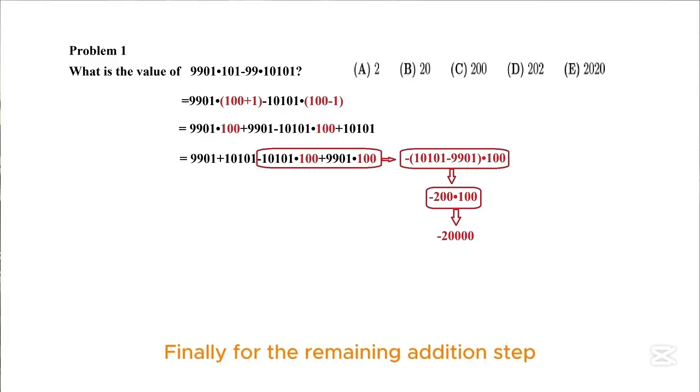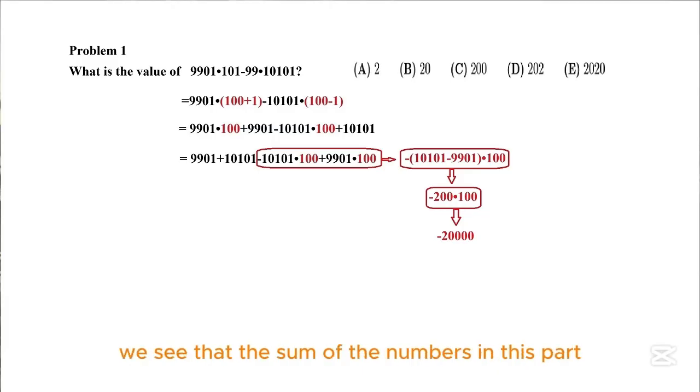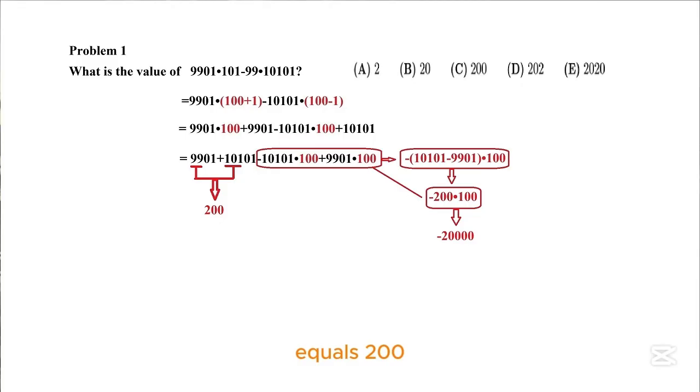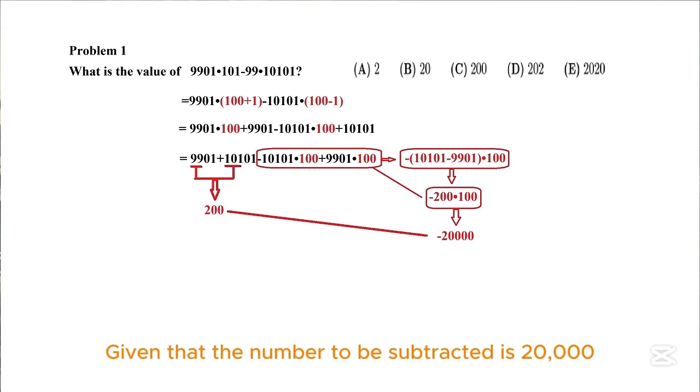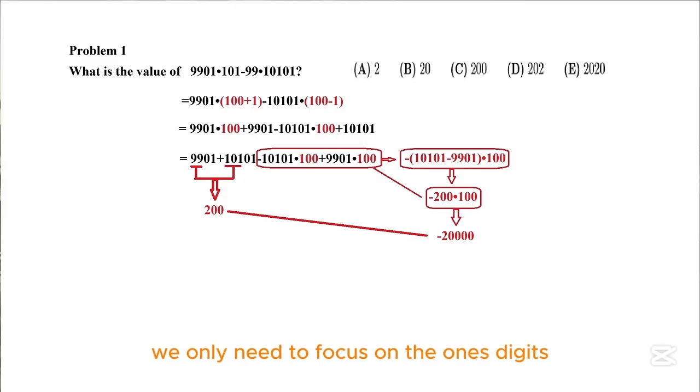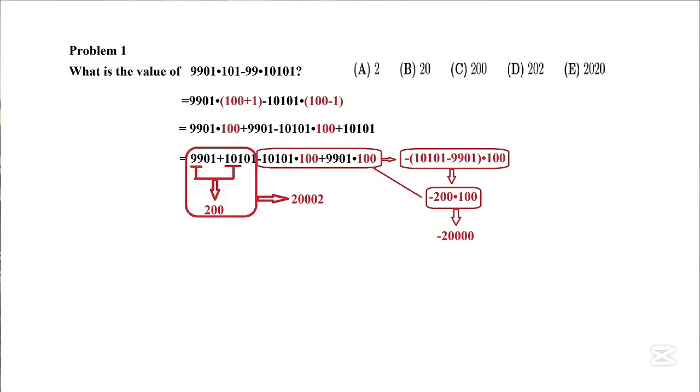Finally, for the remaining addition step, we see that the sum of the numbers in this part equals 200. Given that the number to be subtracted is 20,000, we only need to focus on the ones digits, making it easy to determine the final answer.